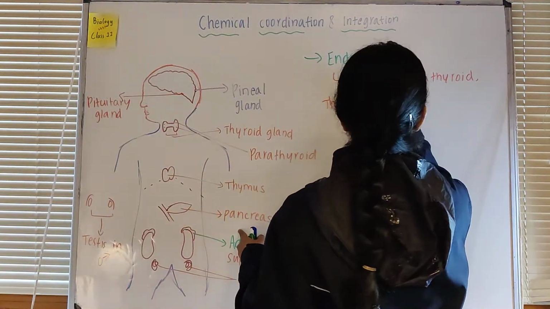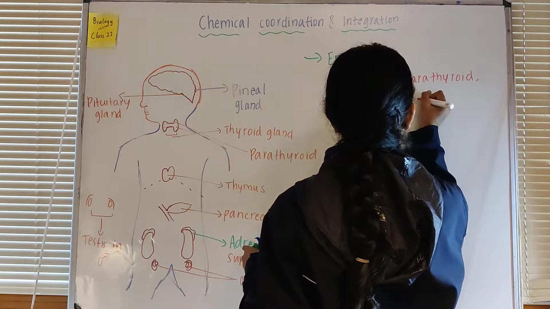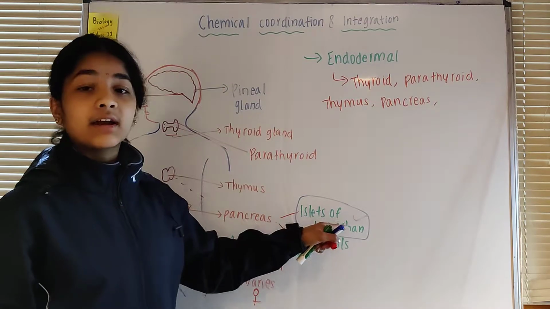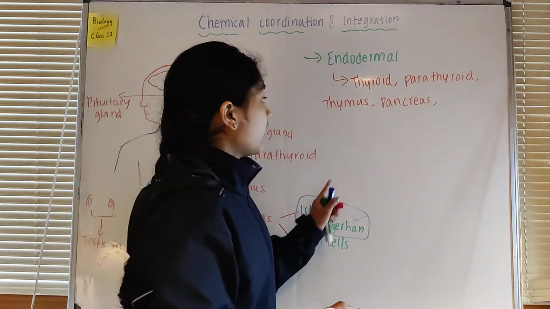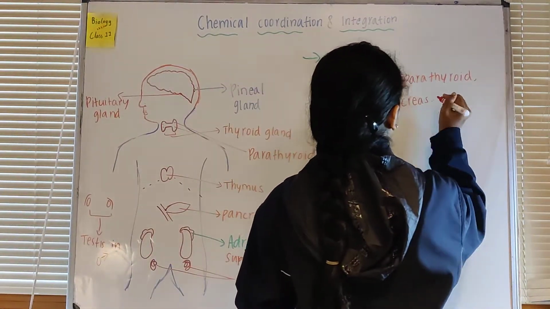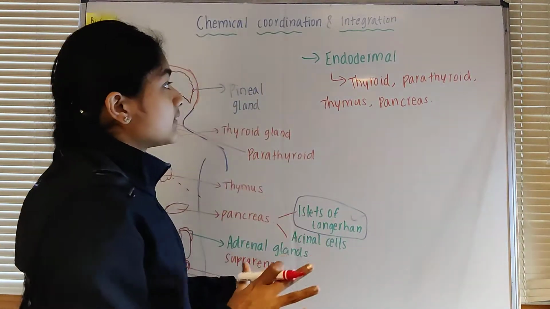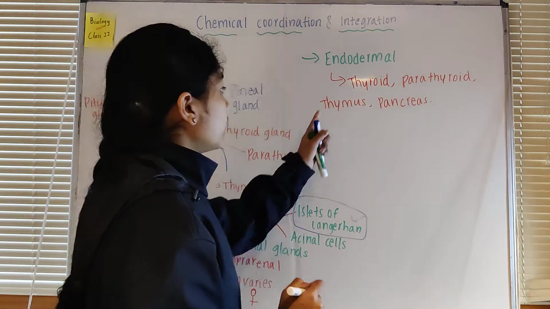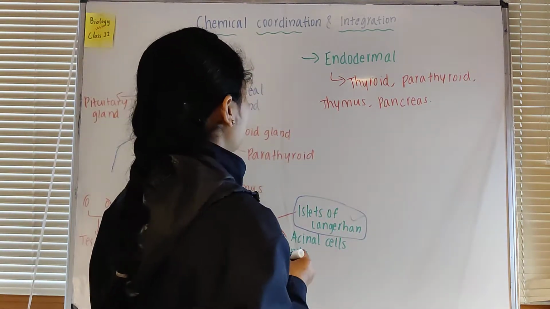We also have the pancreas, that is, the islets of Langerhans. This one, islets of Langerhans, is the endocrine part. So these are the different glands that we classify as endodermal in origin. So these four glands are endodermal in origin.